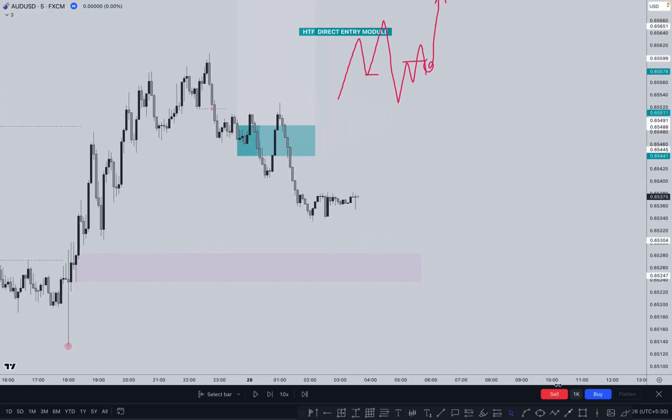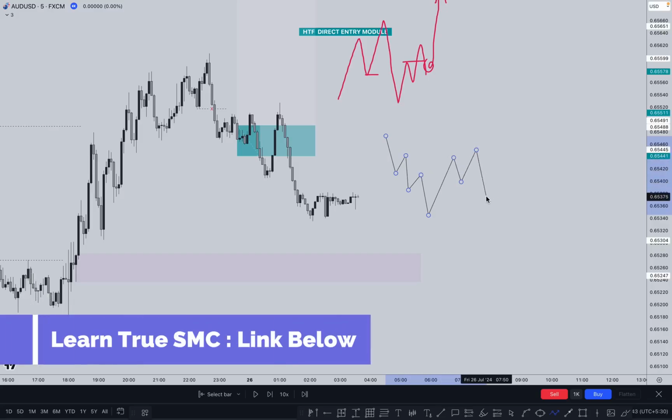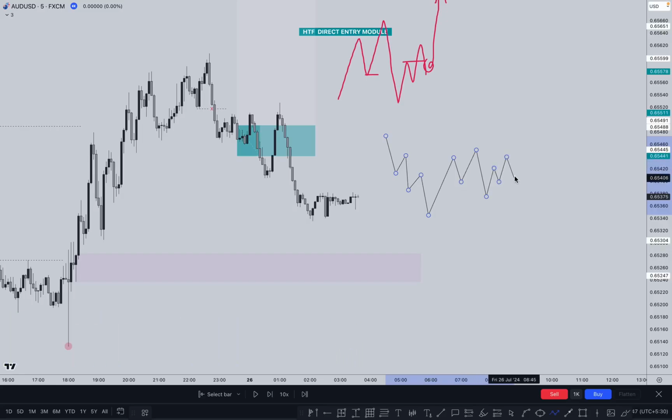How does it work here? I already explained that the market momentum pushes downside like this one, and again tries to go higher. The first time it just broke the high and again pushed higher high. That means this inducement failed and the market is looking for the buy. The market took out the previous low, that's the inducement, and started pushing higher high like this one. So we are interested in the buy, and going higher high, take one more pullback, again buy here. So simply we can say this one is our first area for the buy and this is our second area for the buy. This is a very simple thing.